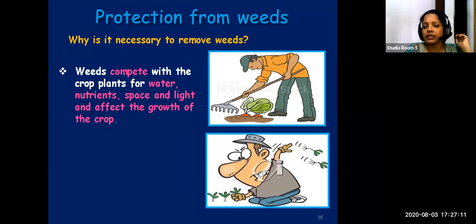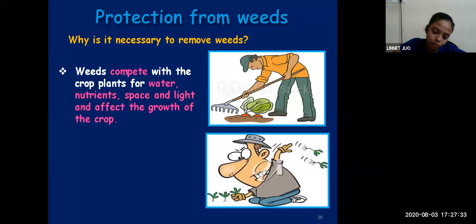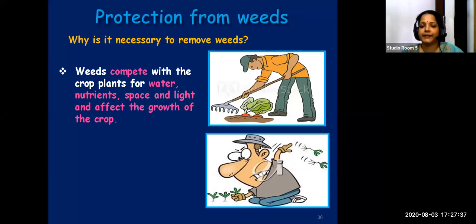Weeds will compete with the crop plants. There will be a competition between the crop plants and the weeds. For what? Water, nutrients, space and light. So as a result, what will happen? The crop plants will not get a sufficient amount of nutrients, space, etc. And as a result, they will not be able to grow properly. It will affect their growth as well as the yield of the crop plants.